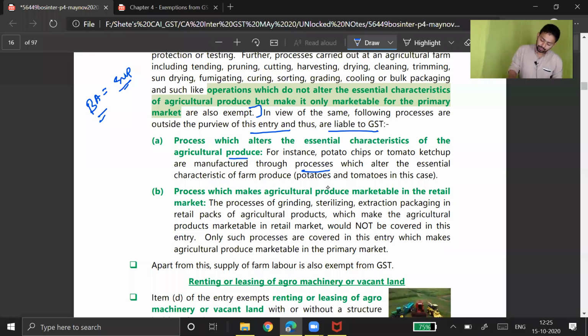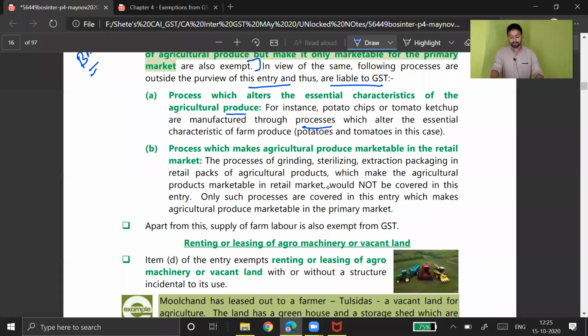Next, processes which make agriculture produce marketable in retail market. Processes of grinding, sterilizing, extraction, packaging in retail packs of agriculture produce which make agriculture produce marketable in retail market would not be covered in this entry.